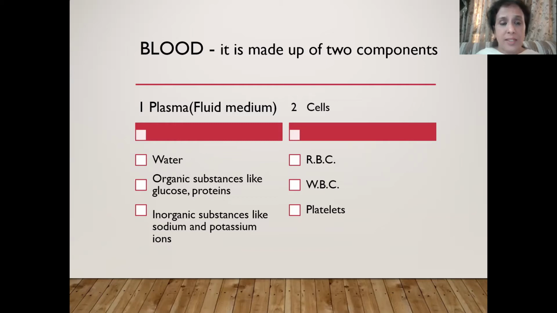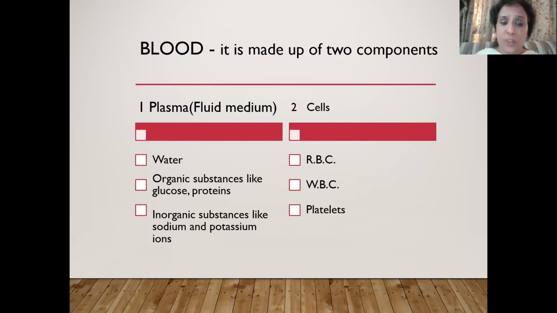Organic substances like glucose, amino acids, fatty acids, proteins. Basically, there are three types of proteins present in the plasma: protective proteins, globulin, albumin that maintains osmotic pressure, and fibrin which is responsible for clotting of blood.